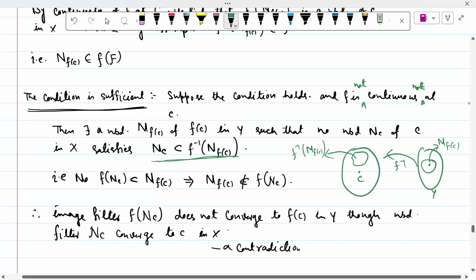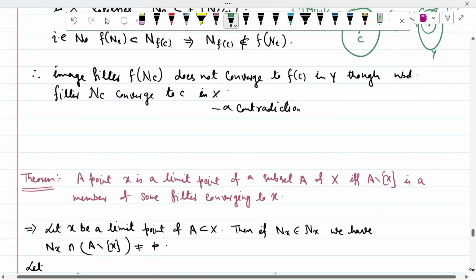That is, no F(N(c)) is a subset of N of F(c), which implies N(F(c)) does not belong to F(F). But this is a contradiction. N(F(c)) always belongs to F(F), because we chose it as a neighborhood. So contradiction. So F has to be continuous. So this proof is simple, only a one or two line proof.